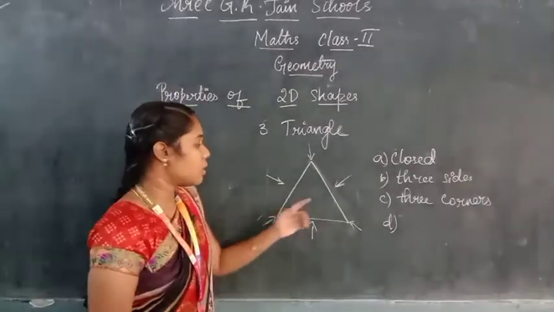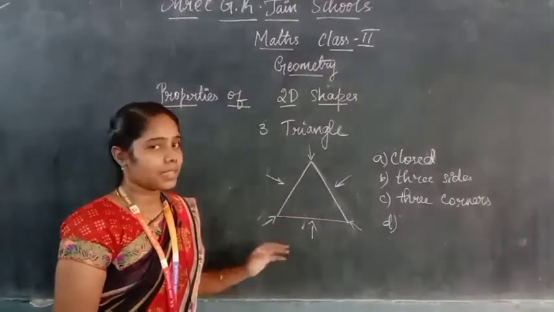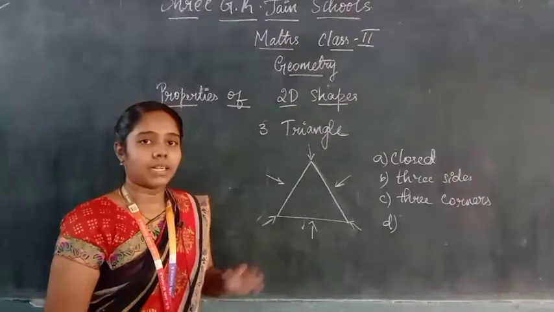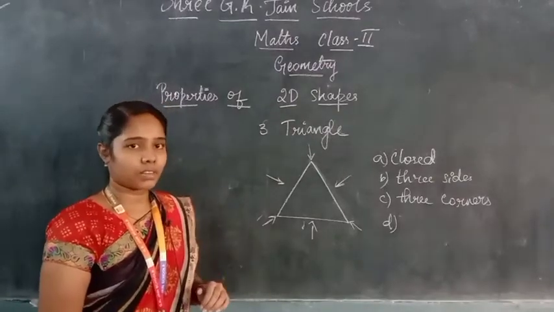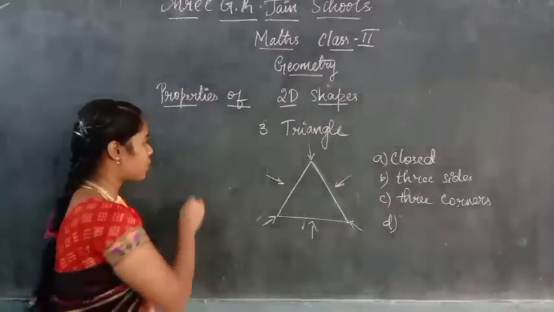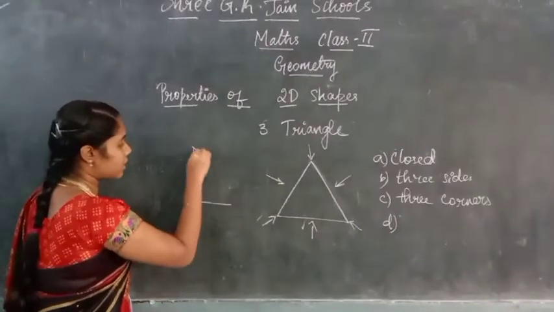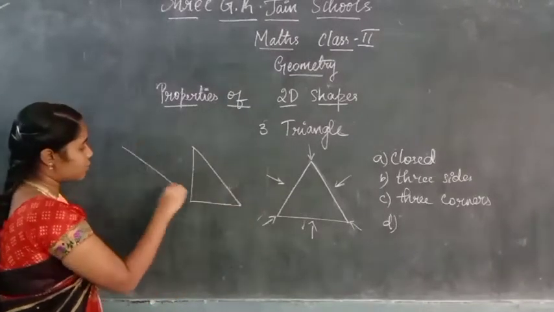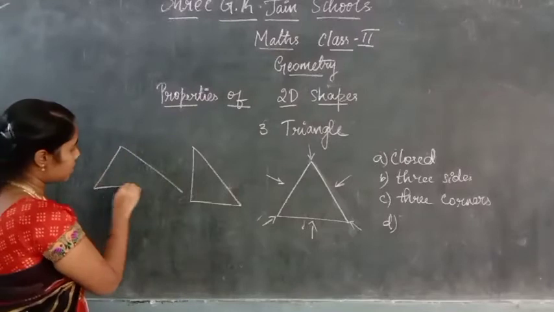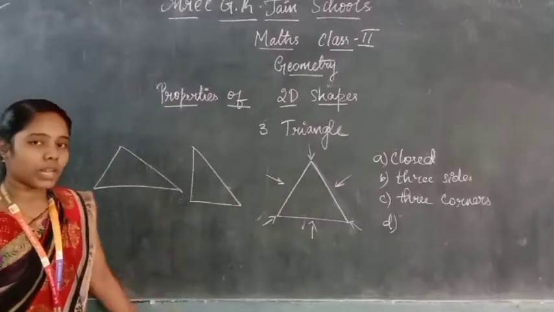Okay. Now look at the size of the triangle. It seems to be equal, right? But this is not the only type of triangle. We have 3 types of triangle: equilateral, scalene triangle, and isosceles triangle. So these are all the types of triangle we will be having.